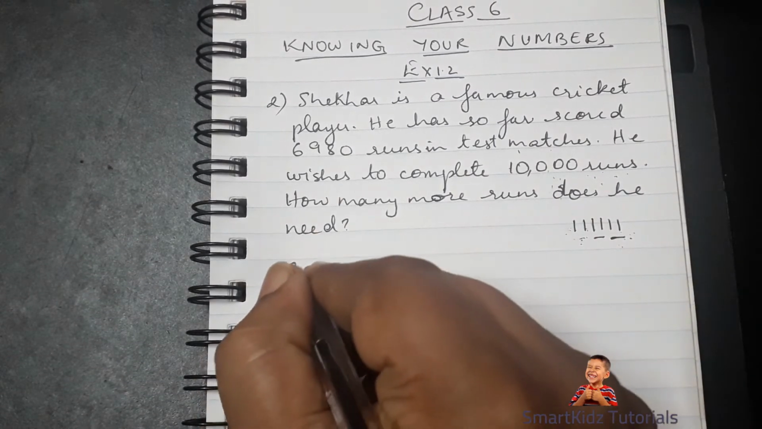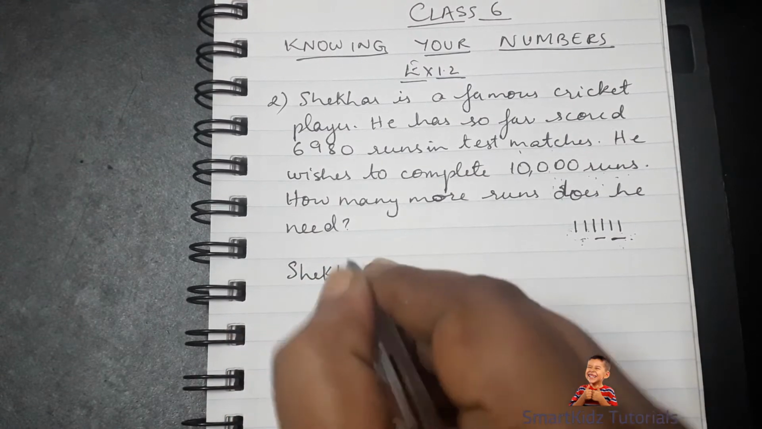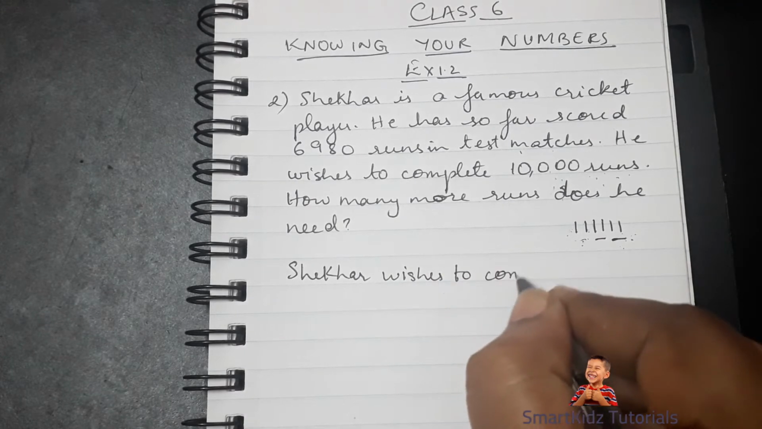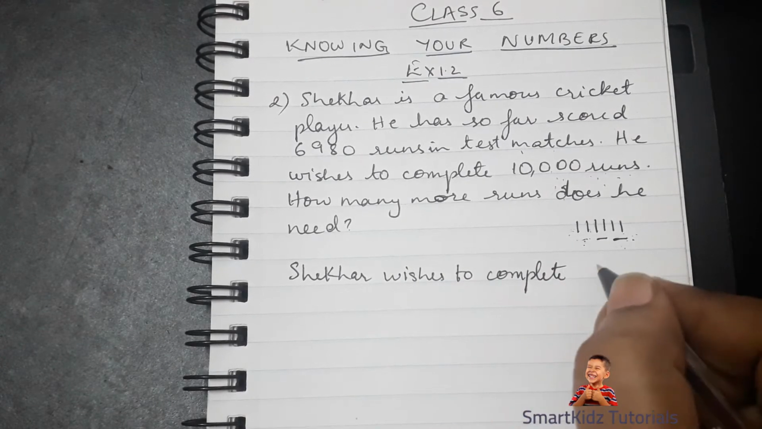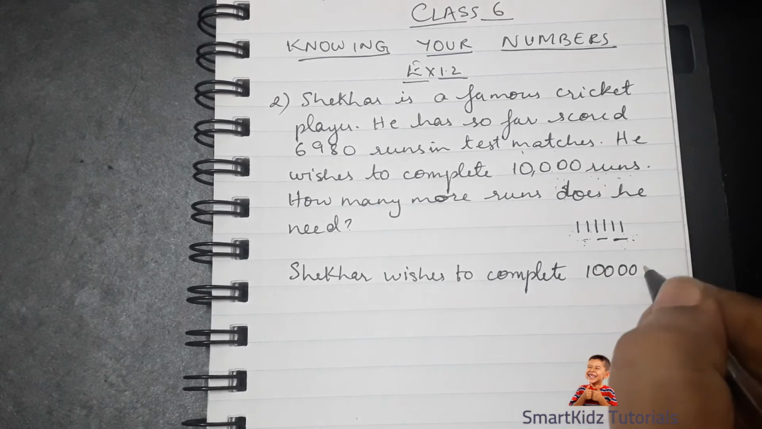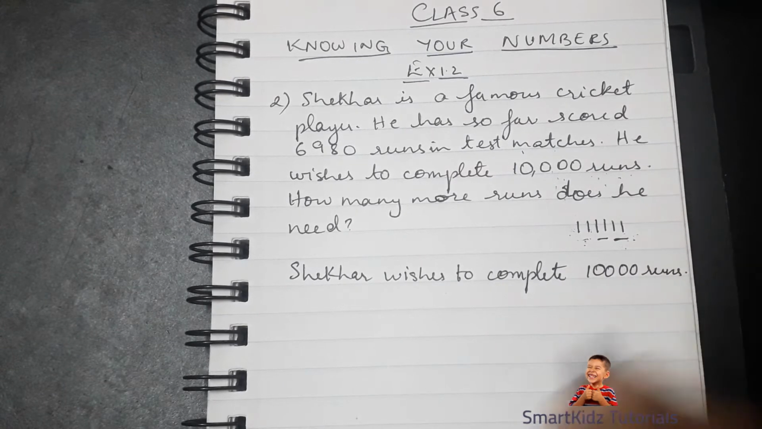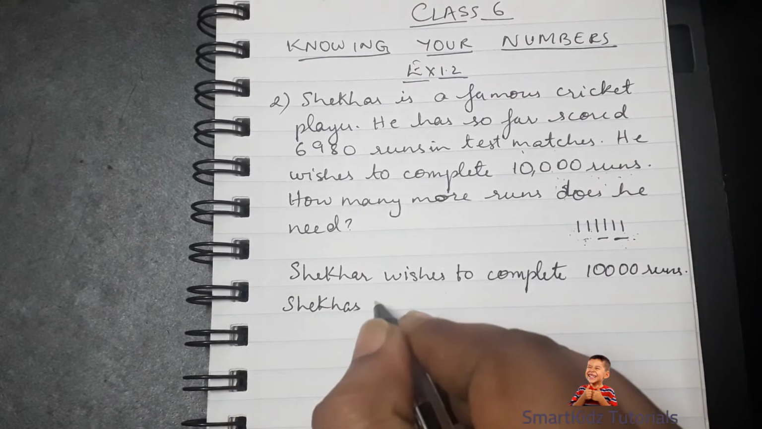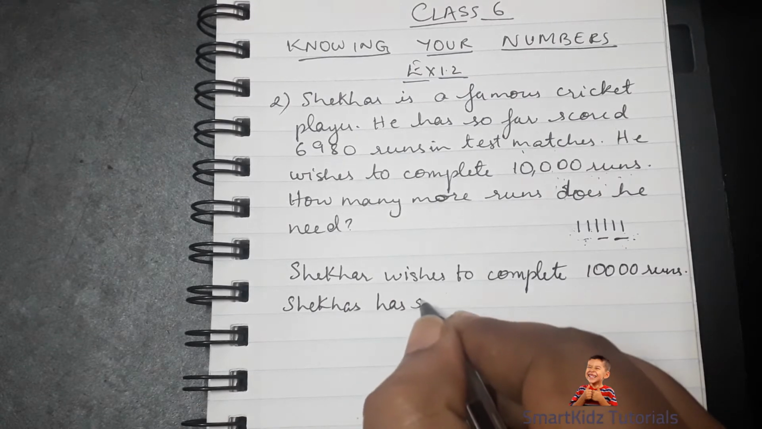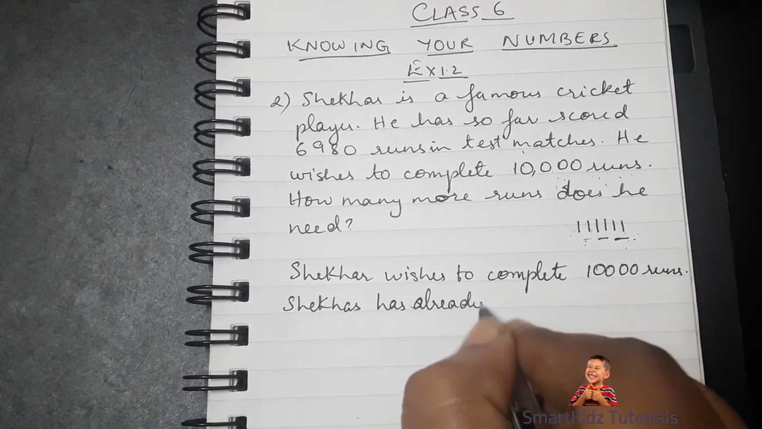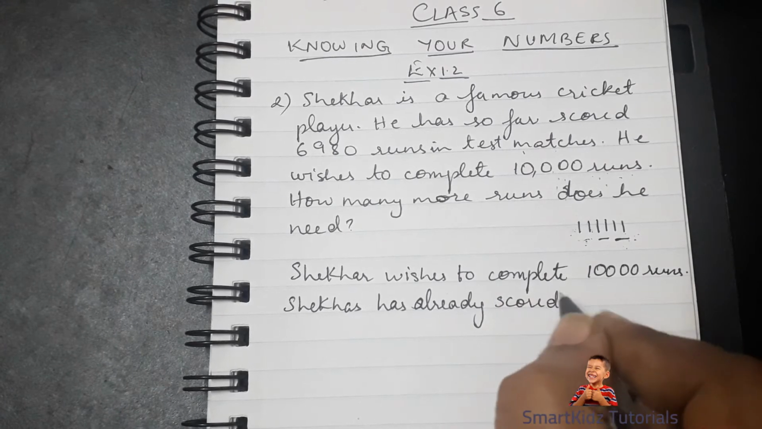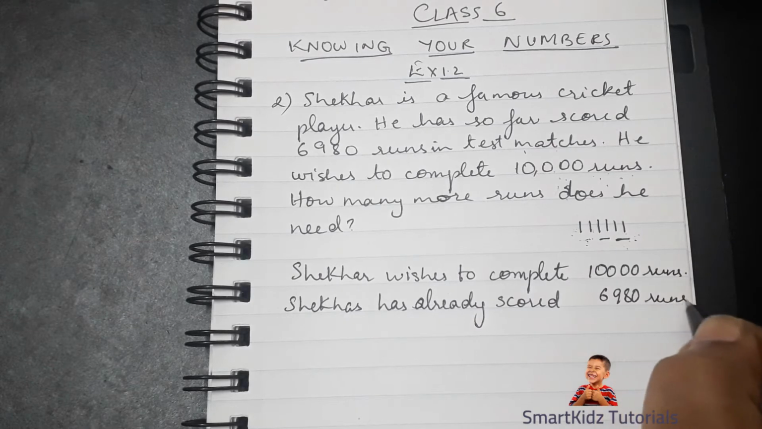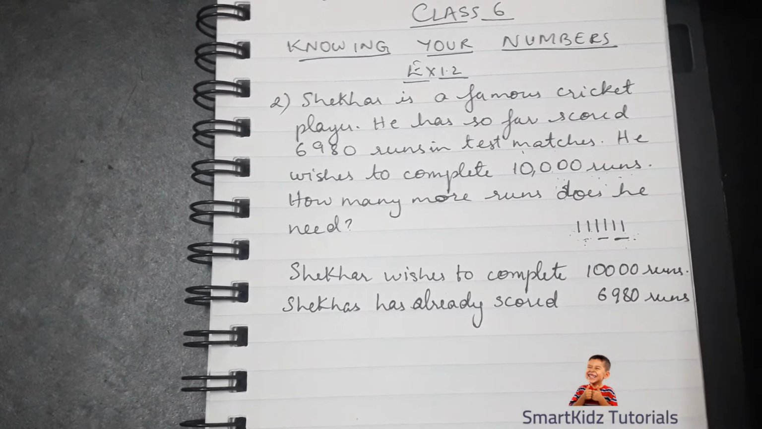So we write Shekhar wishes to complete 10,000 runs in test cricket. You can just write 10,000 runs. How much has he scored so far? So we write Shekhar has already scored 6,980 runs. So this is what he has already completed. Okay.